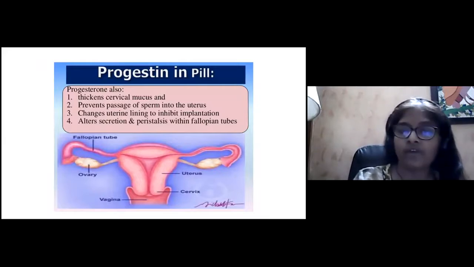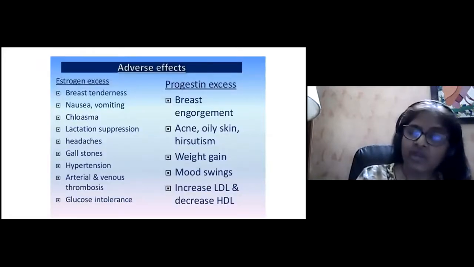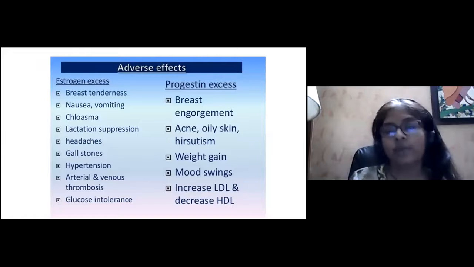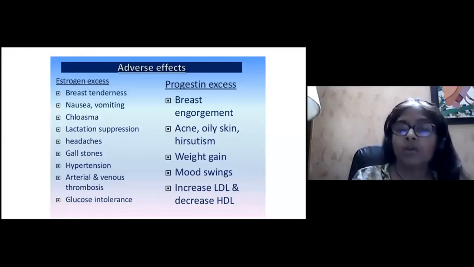This is the main function of the progesterone in the pill. Now, there are a lot of adverse effects of the pills. There can be estrogen excess effects or progesterone excess effects. Estrogen related side effects or adverse effects are breast tenderness, nausea, vomiting. Hence, oral contraceptive pills are preferably given at bedtime with a glass of milk.